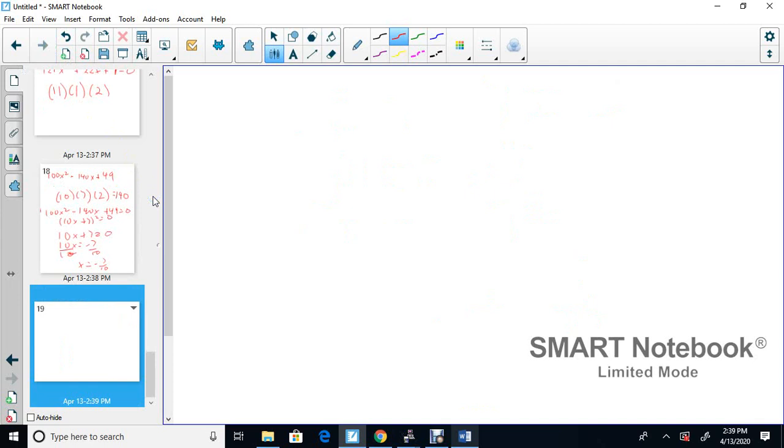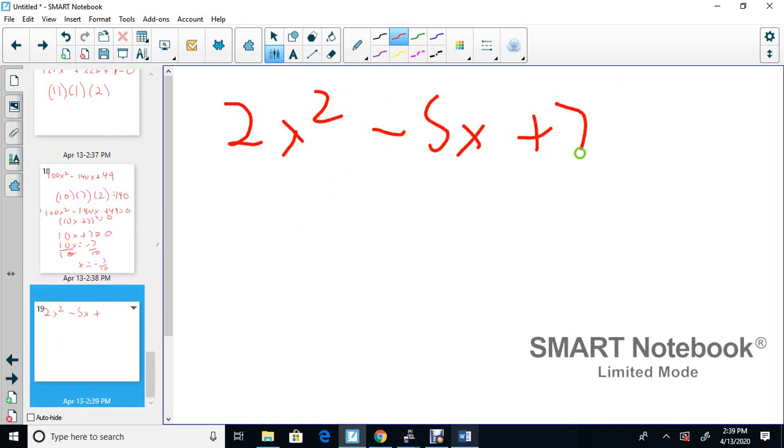Next, the quadratic formula. So how do you create it? Well, you can randomly just pick numbers. 2x squared minus 5x plus 7 equals 0. Okay? And then there's 1. So you can just randomly pick 2, negative 5, and 7 and see how it works.